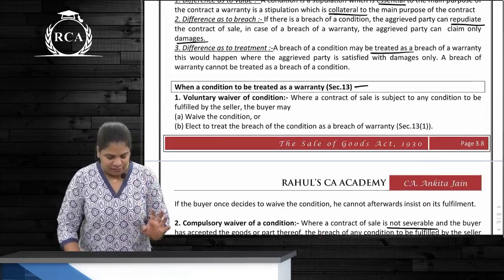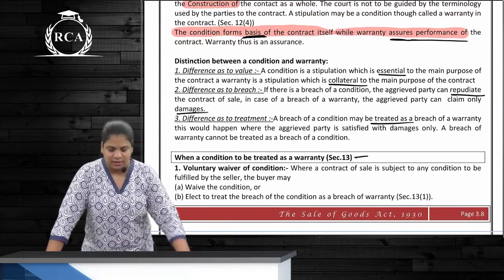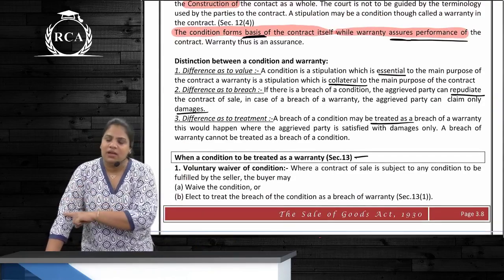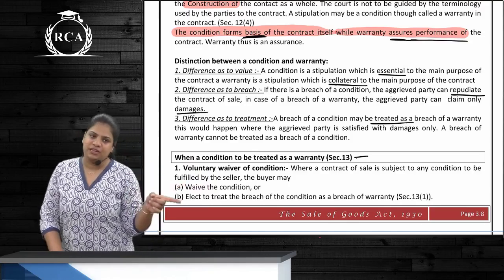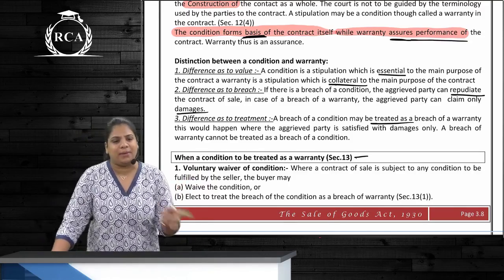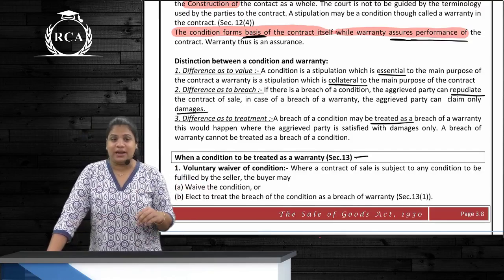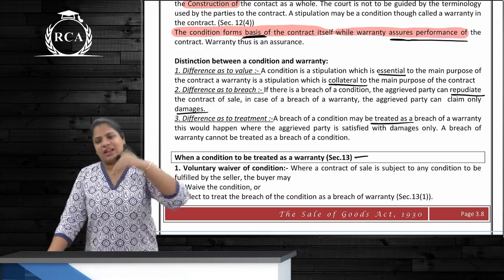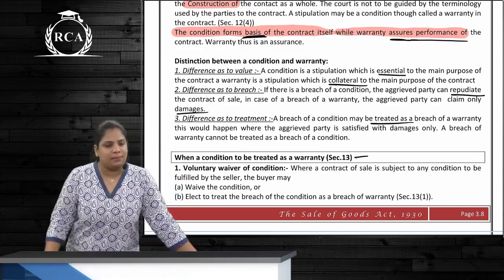There are how many differences between conditions and warranties? 3 differences. First is what? Condition is essential, warranty is only collateral. Next is, in case of breach, what can you do? Condition, repudiate and claim damages. In case of warranty, only claim damages. And last case, you can treat a breach of condition as a breach of warranty, but cannot treat breach of warranty as a breach of condition.